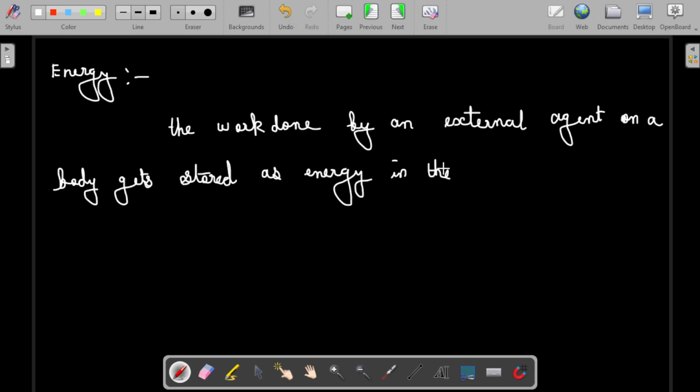This is the exact physical definition, guys. The work done by the external agent on a body is stored as energy.